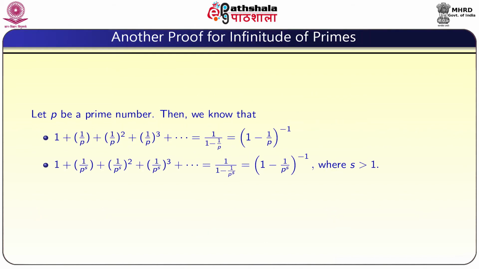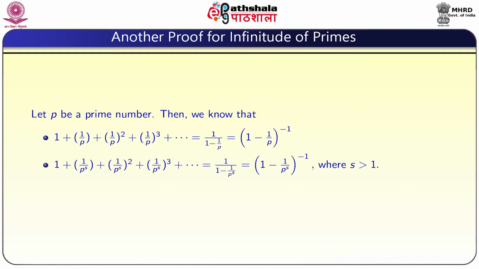So, now we will go for a proof for the infinite number of primes. Actually, we are giving different proofs to show there are infinitely many primes. Earlier we gave 2 proofs, now we will use that the harmonic series is divergent to give an alternative proof. For that, again we need a few more details.